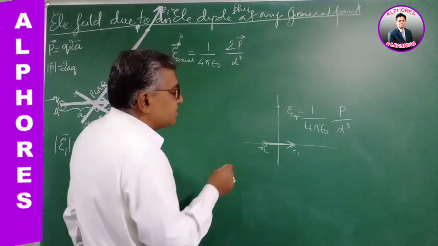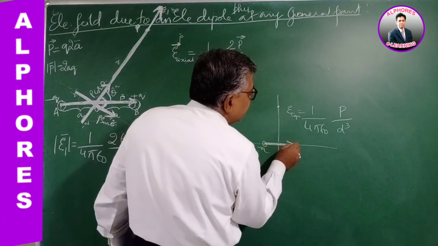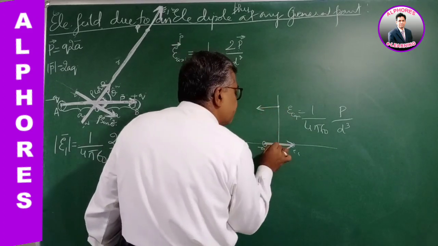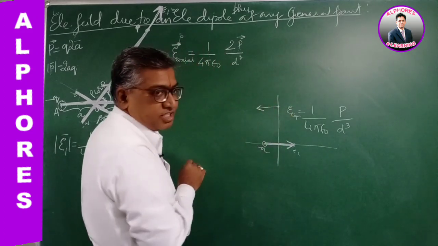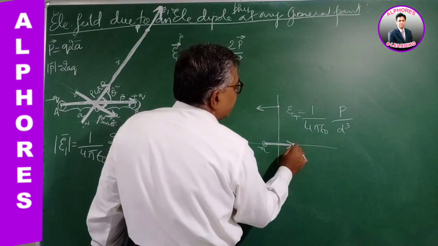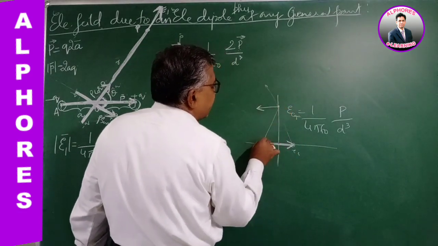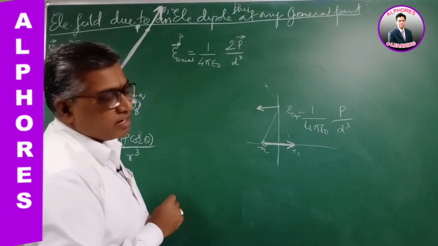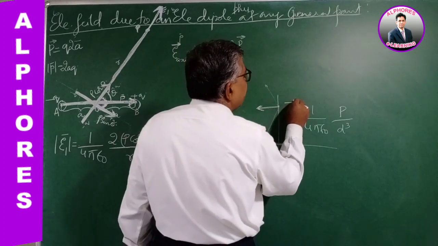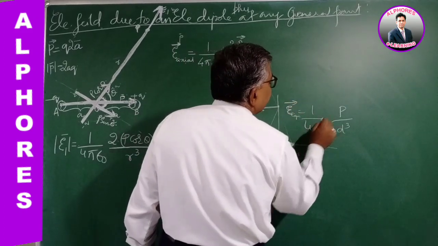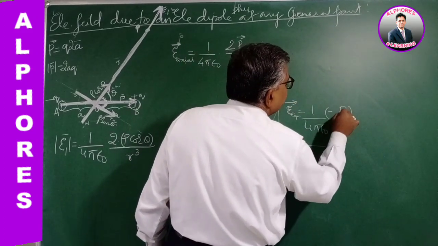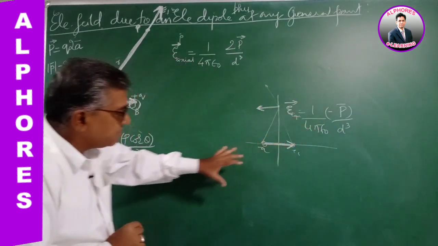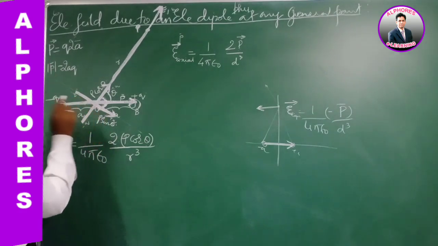Now how about the direction? If the dipole moment is in this direction, the electric field intensity on the equatorial line is parallel to it but in the opposite direction, right? Because the positive charge repels, the negative attracts, and the resultant is the diagonal according to the parallelogram law of vectors. So vectorially, the electric field intensity on the equatorial line is minus P by 4 pi epsilon naught d cube. Now let us apply this for this component of the dipole.